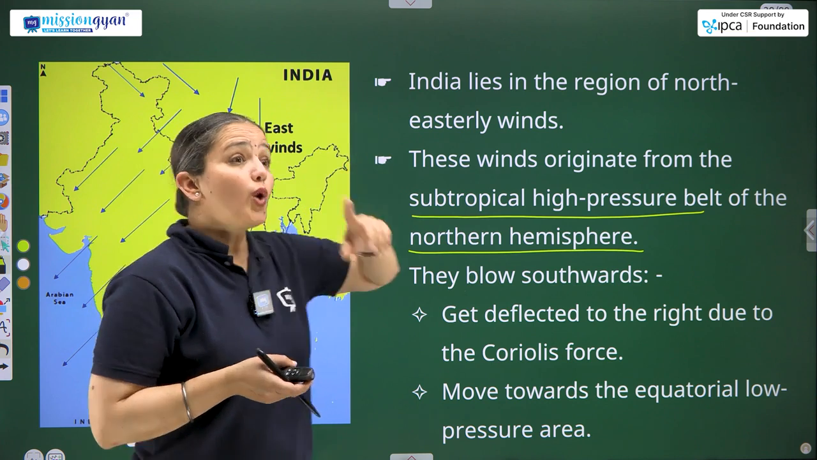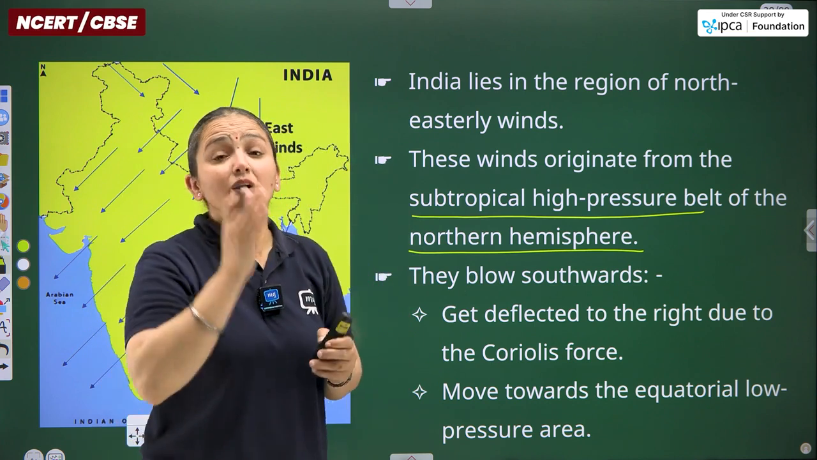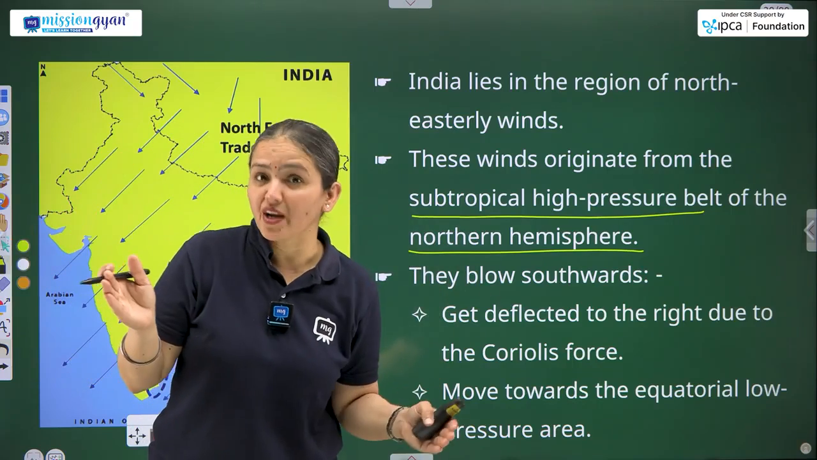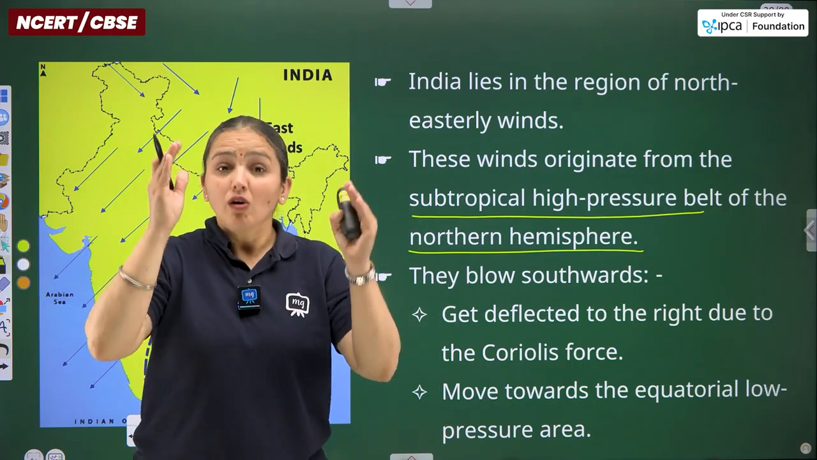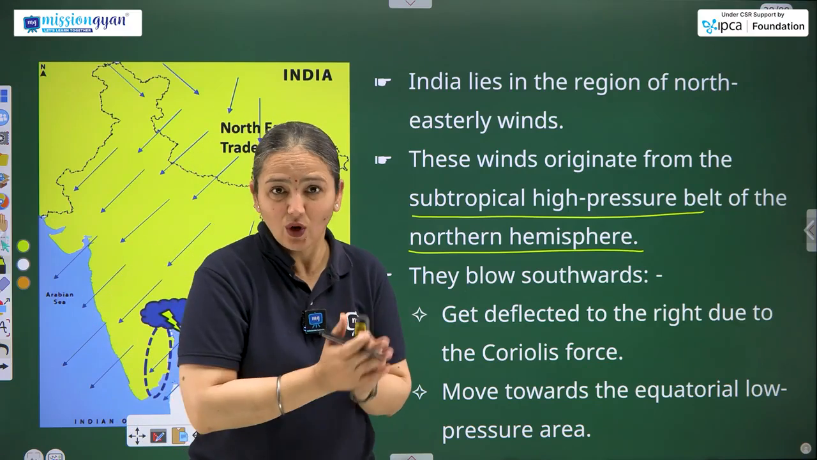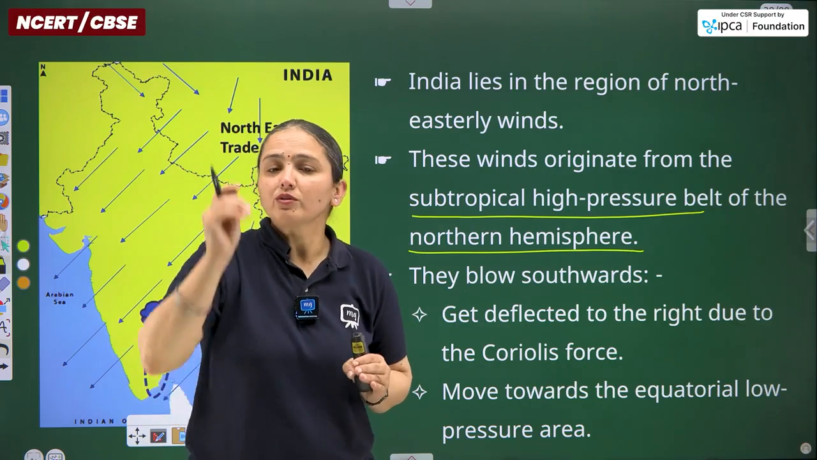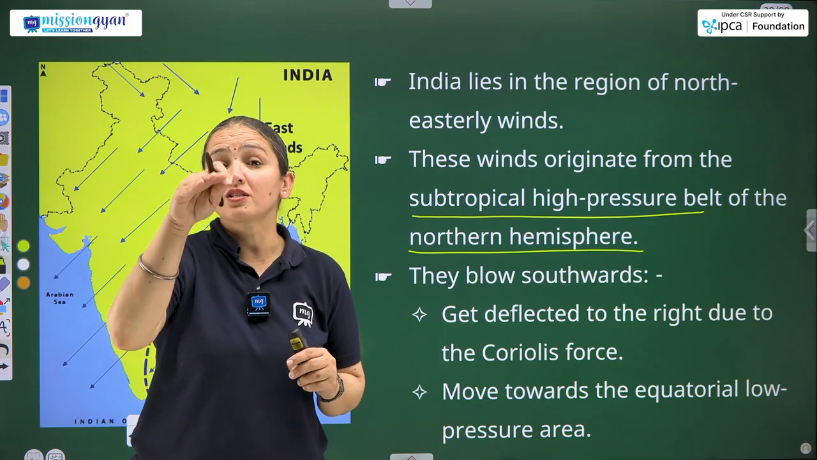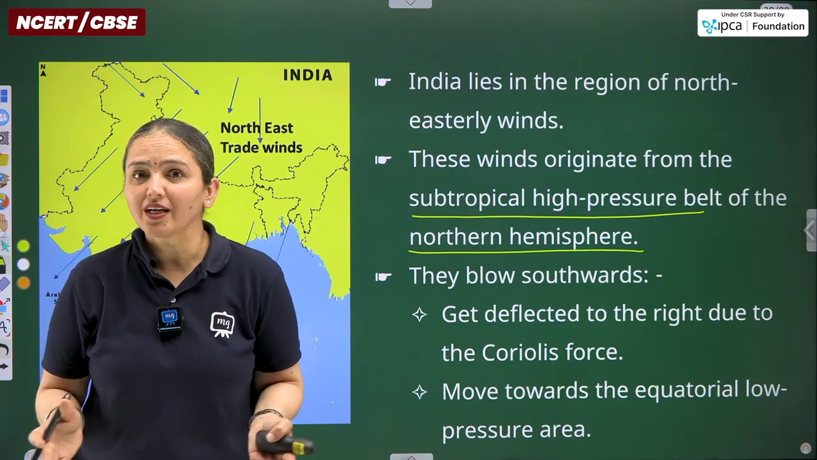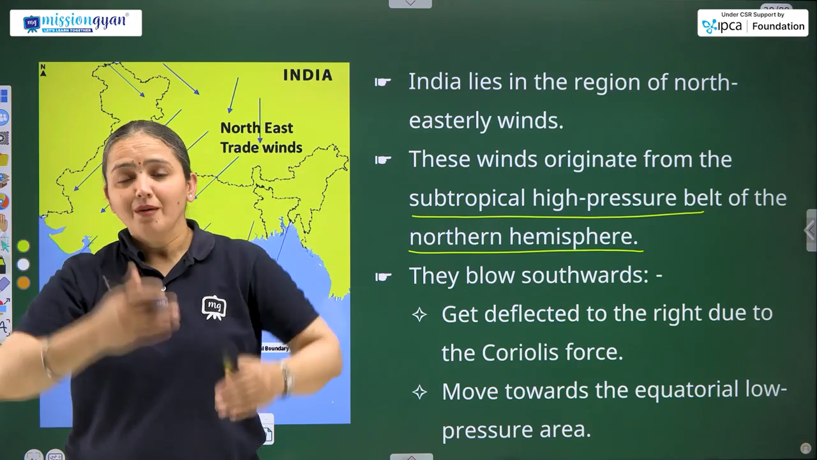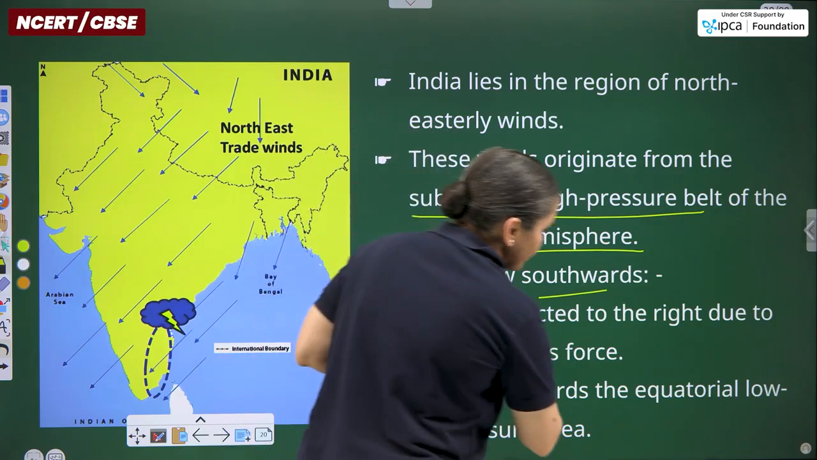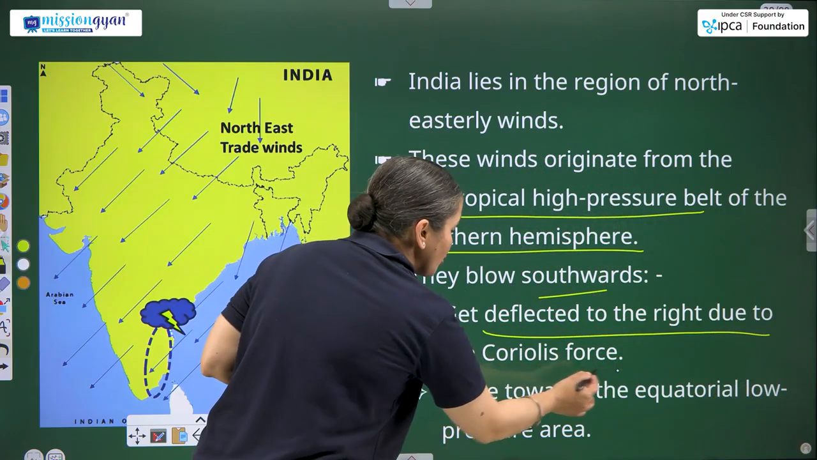One more formula to remember: winds always blow from high pressure to low pressure areas. It means on the earth, with the help of imaginary latitudes, longitudes and other imaginary concepts, from the North Pole, high pressure winds blow towards the equator. Of course, it is going to affect the temperature and altogether the climatic conditions of the regions that come in between. So, they blow southwards and get deflected to the right due to the Coriolis force.